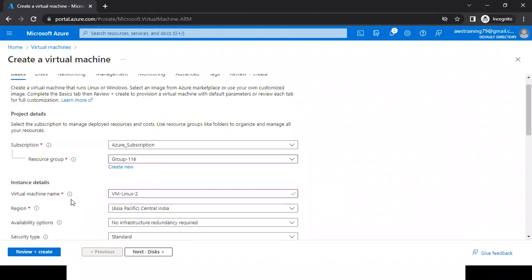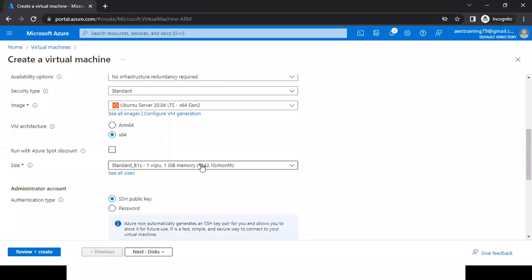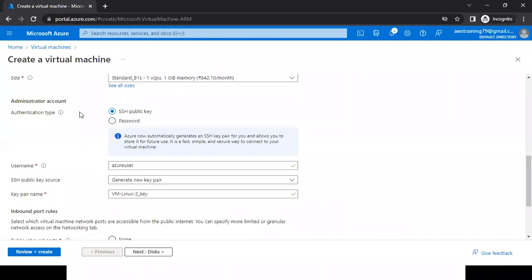So for the virtual machine, we have given the name. Image, the system is automatically selecting. Size, here we are getting. Now here, in the previous example, we did it with the option called SSH public key. Here I'm going with the password.